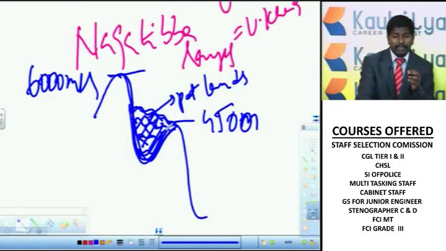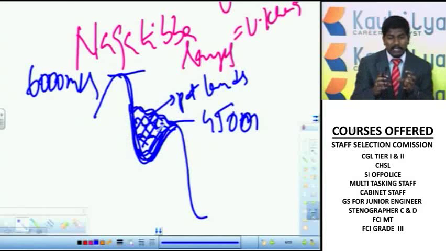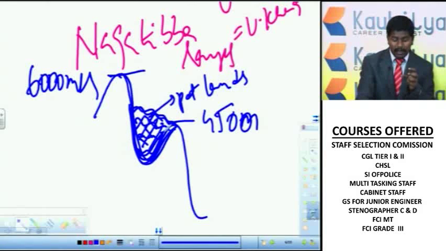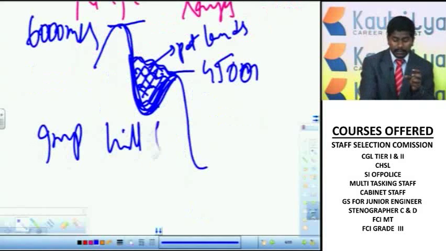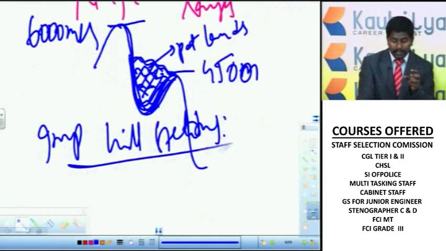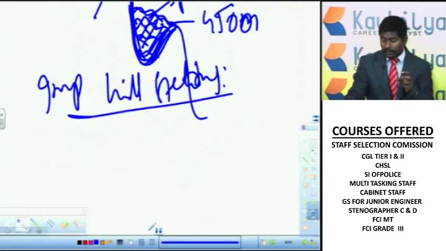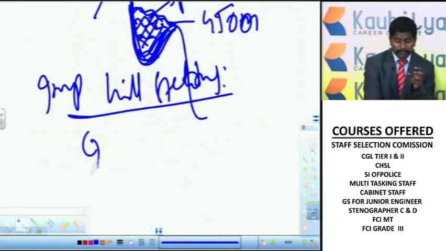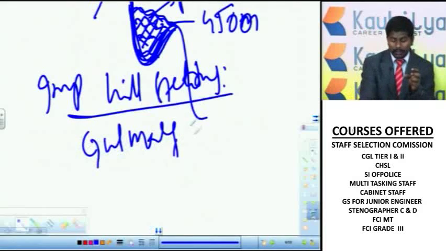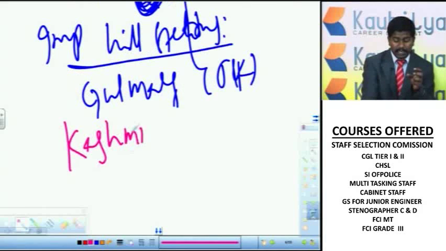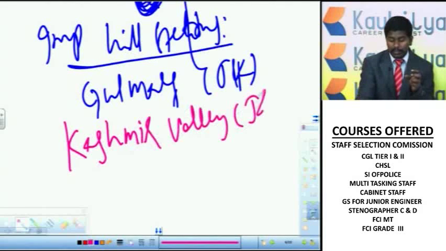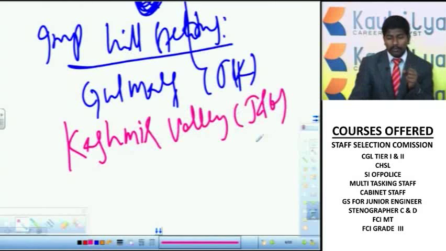and these valley-like regions are known for natural beauty, natural scenery. So because of this natural beauty, these places are known for hill stations or holiday spots. Now the important hill stations located in Himachal ranges are Gulmarg in Jammu and Kashmir, and especially this Kashmir Valley, it is world famous for its natural beauty.